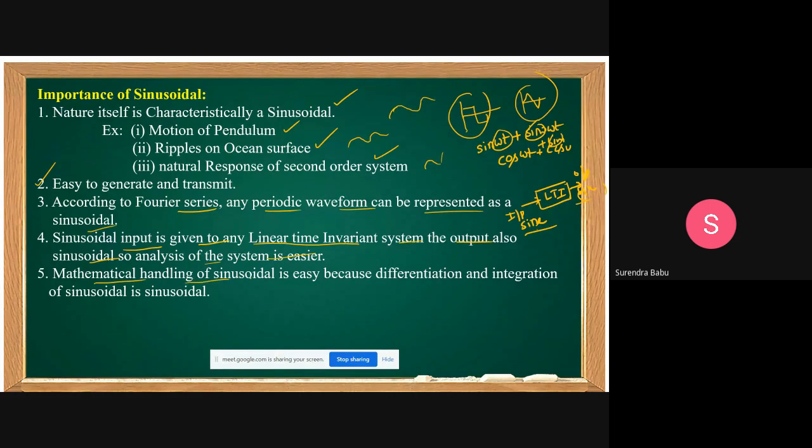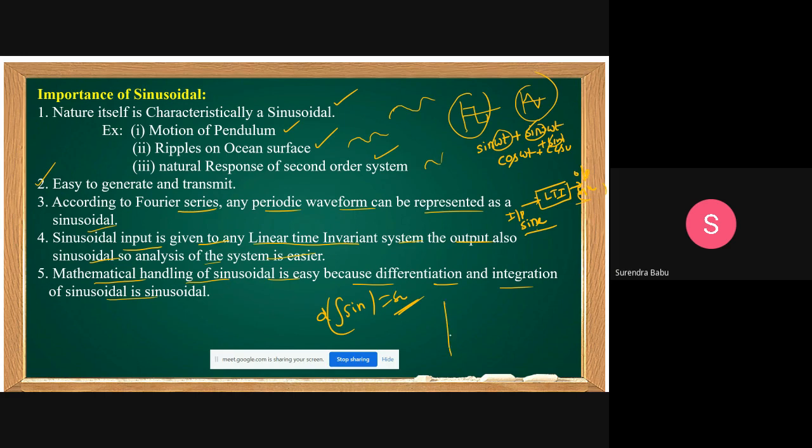Mathematical handling of sinusoidal is easy because differentiation and integration of a sinusoidal is a sinusoidal only. Integral of sin omega t, what are we getting? Yes, friends, integral of sin omega t, we get cos omega t. Differentiation of sin omega t, we get cos omega t. Again, for example, if we integrate sine and then differentiate this one, again we can get sine. That's why mathematical handling of sinusoidal is easy, because differentiation and integration give the sinusoidal function only.